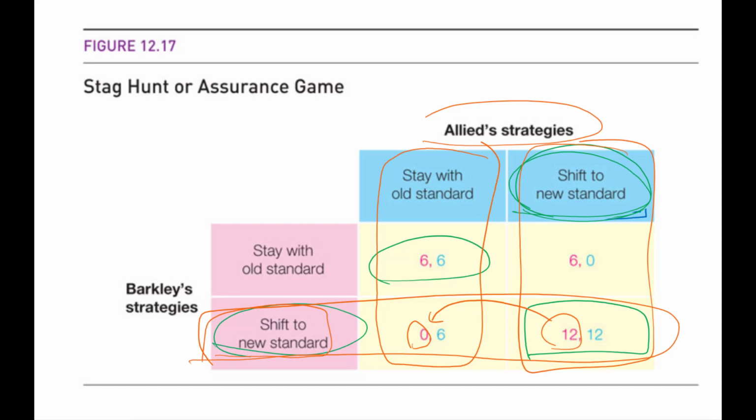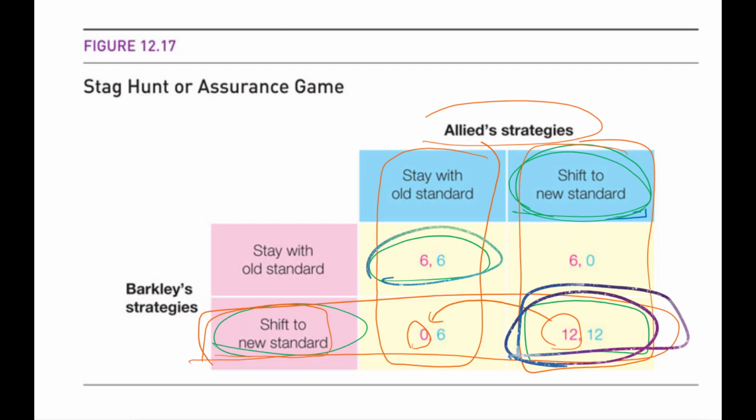Same thing for Allied. So even though the shifting to new standard Nash equilibrium generates a better payoff compared to the other Nash equilibrium, this Nash equilibrium payoff is not guaranteed and it is risky. It is risky. So that's why it is important to build trust between these two players, to ensure this better Nash equilibrium can actually happen.